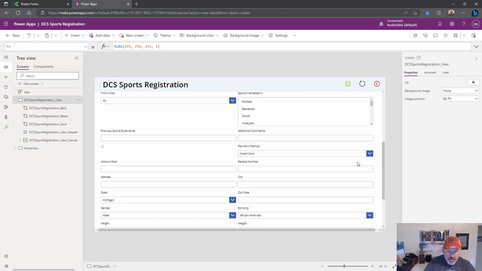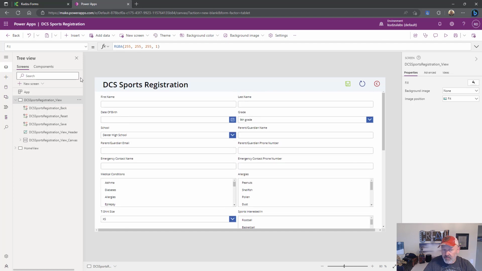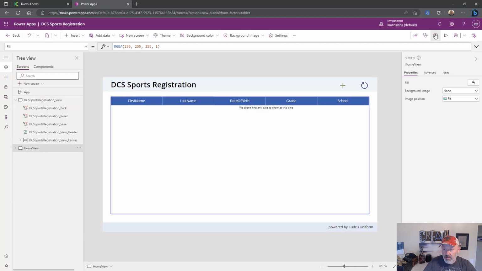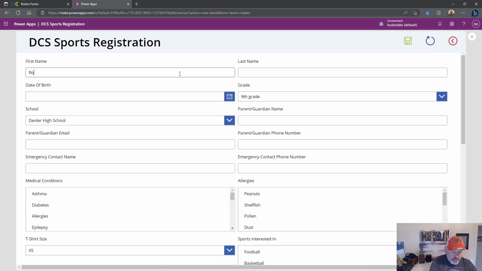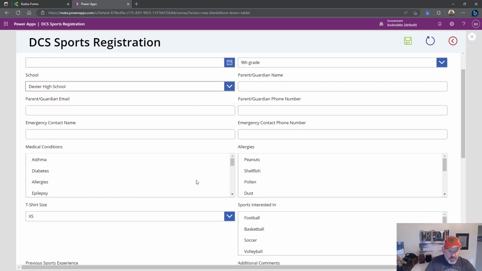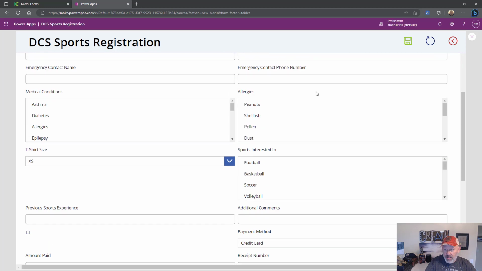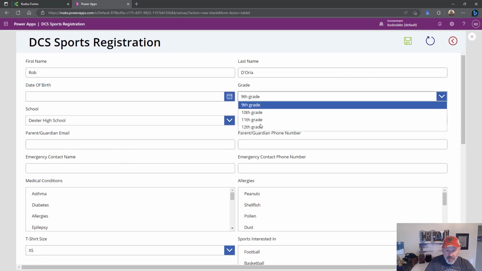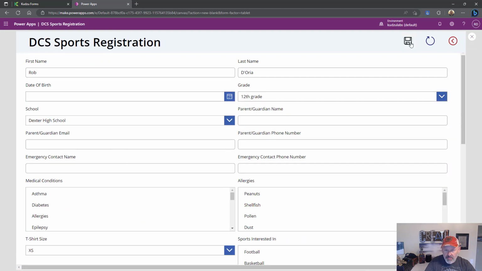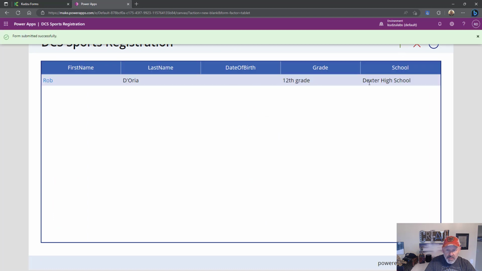You can see all the fields are there, all the drop downs are there. Let's go ahead and run this real quick. Let's fill one out. So we'll create a new one. Not going to fill out the whole thing. Power App filled out, 9th grade. There are the schools. I can fill out as much of this or as little as I want, hit save, and there it is. There's my form. And come back in. Maybe I'm actually in 12th grade, hit save, and there it is, updated.